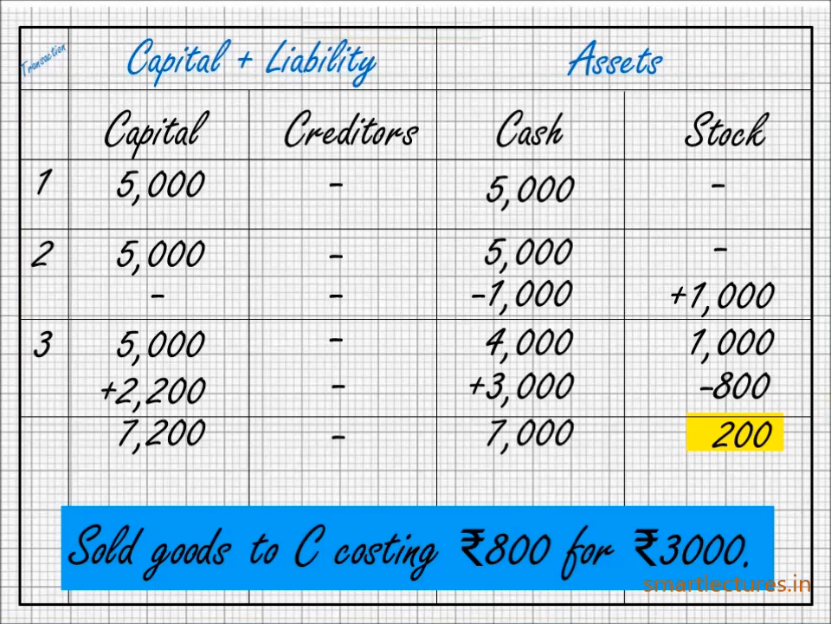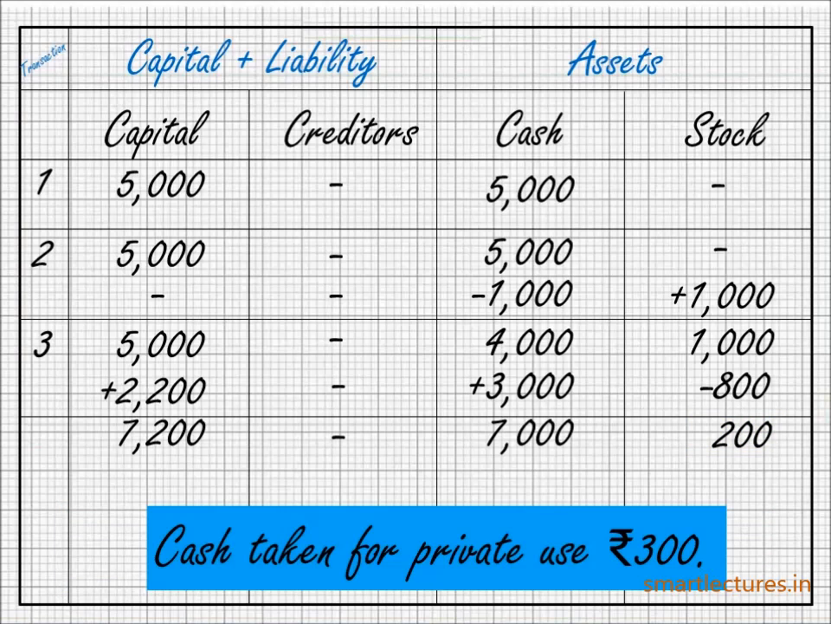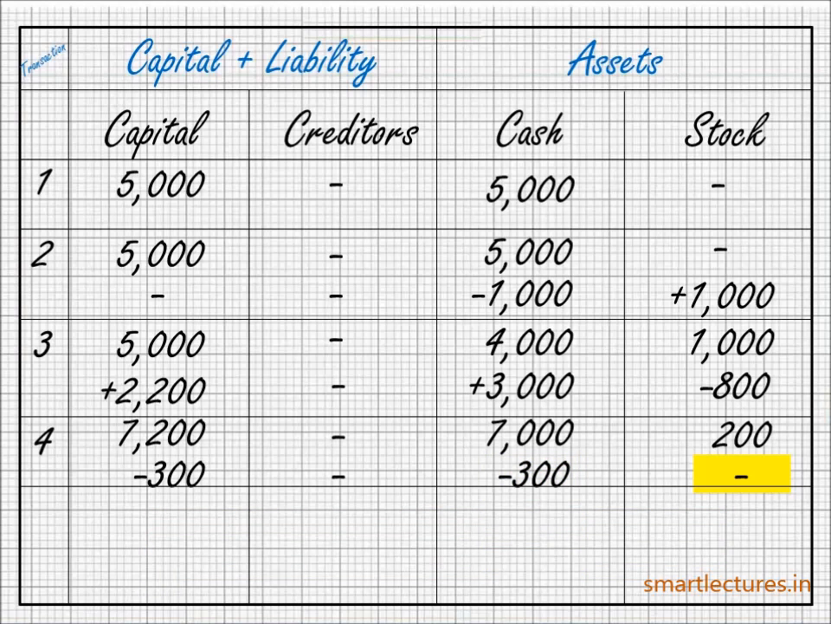Then cash taken for private use rupees 300. Naturally, these are the drawings in cash for rupees 300. Drawings always reduce the capital. So in the capital column minus 300 and in the cash column minus 300. Stock 0. So the new equation will be capital 6,900, cash 6,700, stock 200 rupees.